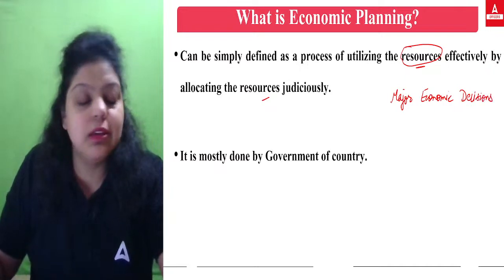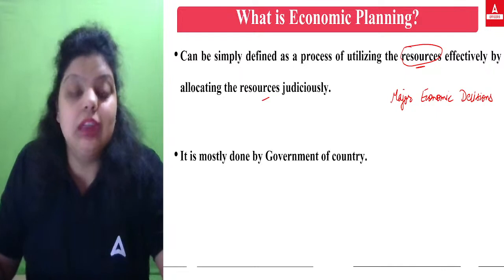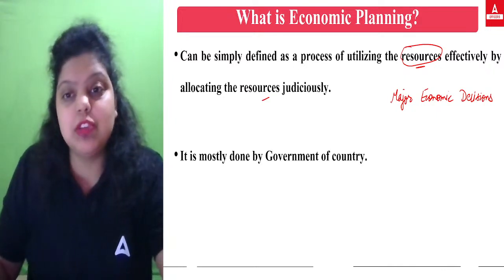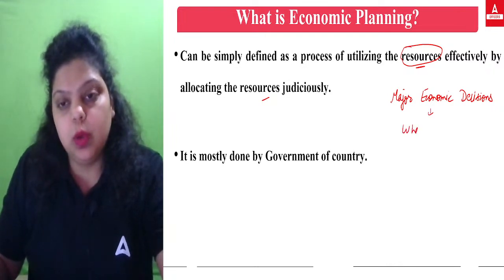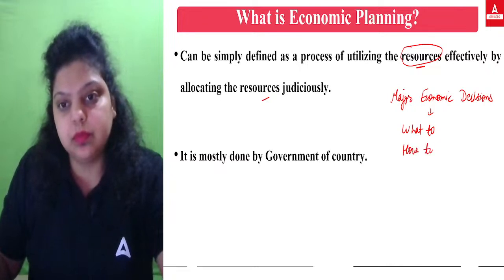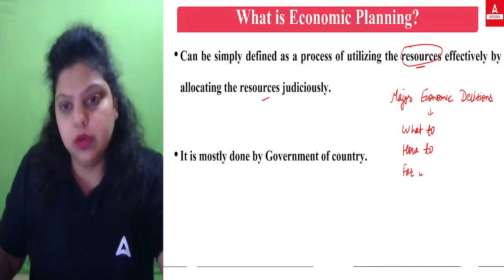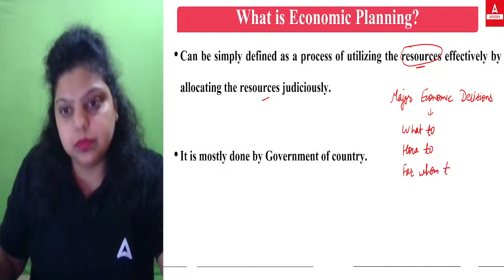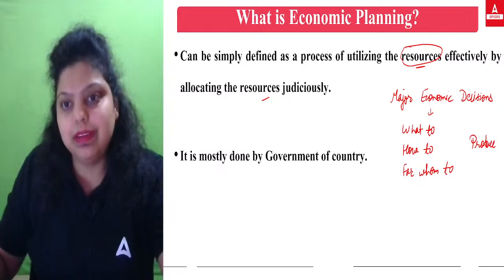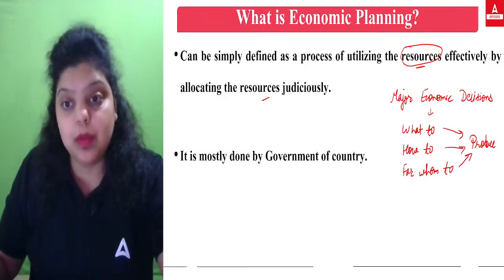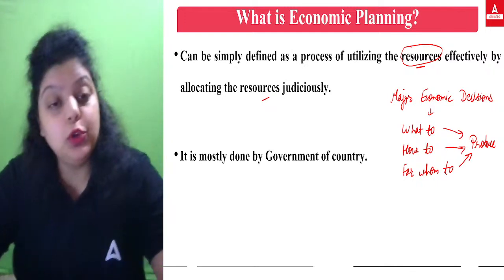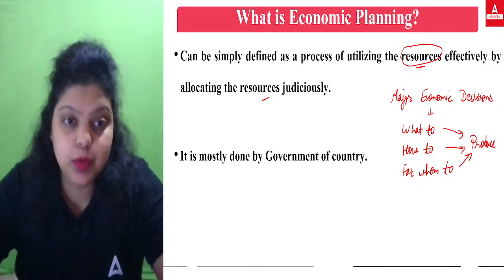And why are you taking these economic decisions? So that you will achieve your goal, you will achieve your aim for the economy. And what are these major economic decisions? This is what to, how to, and for whom to produce. So these are the three economic decisions, these are the three economic problems, and these are the three major questions of any economy: what to produce, how to produce, for whom to produce.